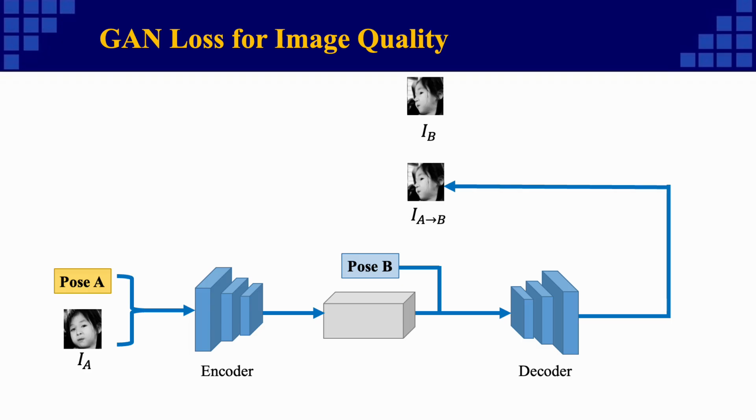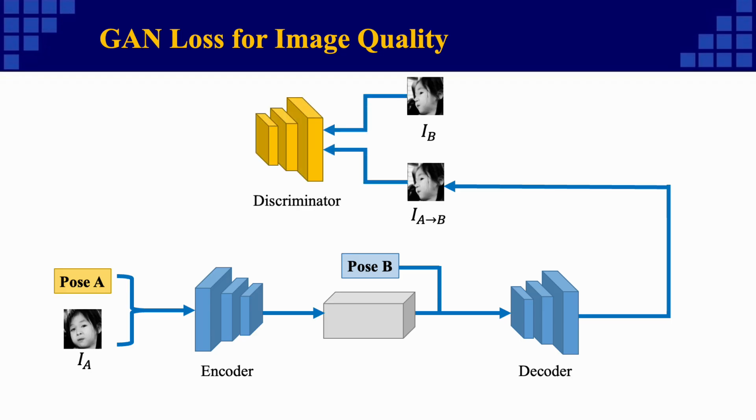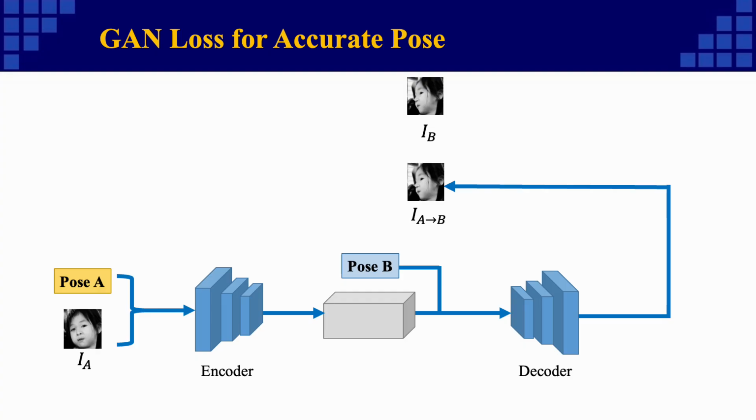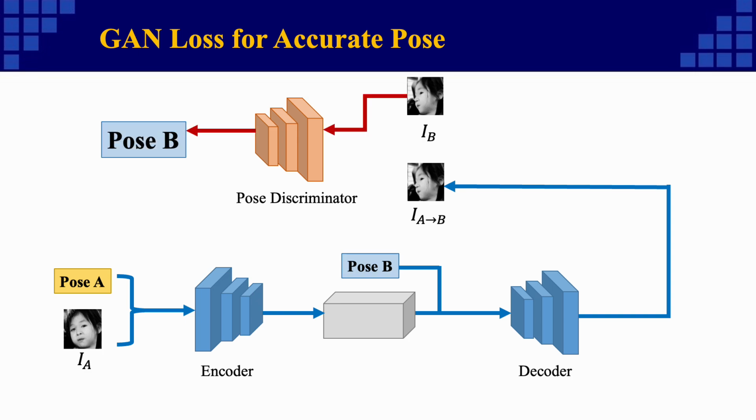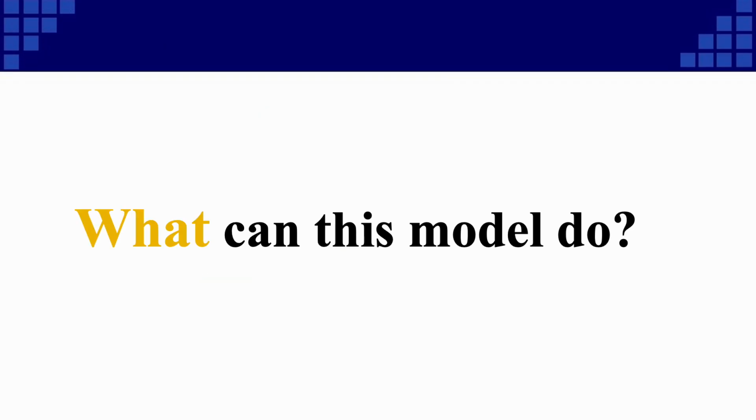Adversarial loss is set here to enhance the quality of the final output. This is done by adding a discriminator and setting the adversarial loss in the form of WGAN-GP. We also built a pose discriminator to ensure the accurate pose of the output. The discriminator tries to regress the pose parameters of real images, and the generator, on the other hand, tries to push the discriminator to output the target pose for the generated images. As our motivation, our framework can be applied to many tasks once there is pose information in the corresponding dataset.